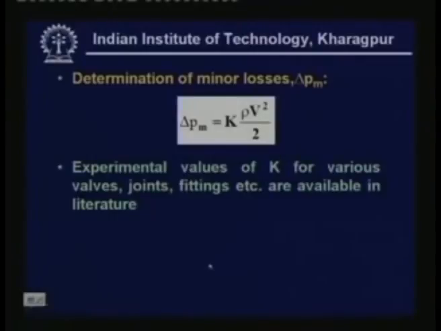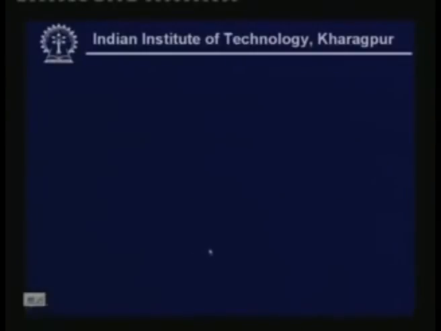So finally the total head loss is nothing but the frictional loss plus minor loss. So we have to find out these two. From that you have to find out the power required for a fan or pump, which is a typical problem in any fluid flow related problems in refrigeration and air conditioning. Now let us conclude today's lecture.